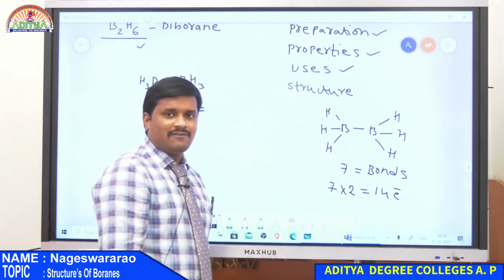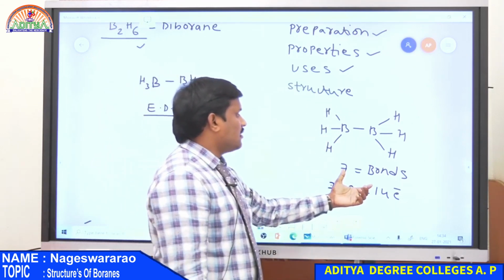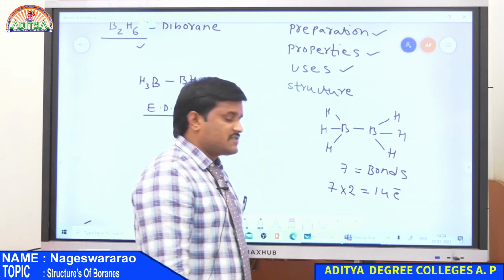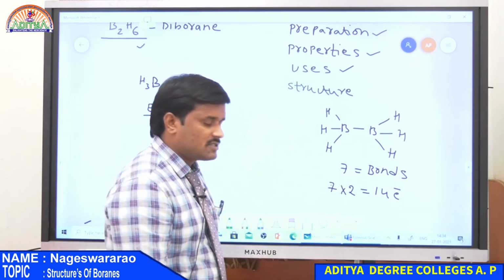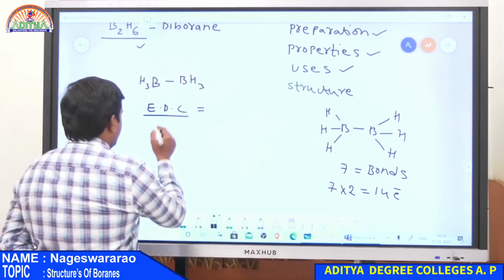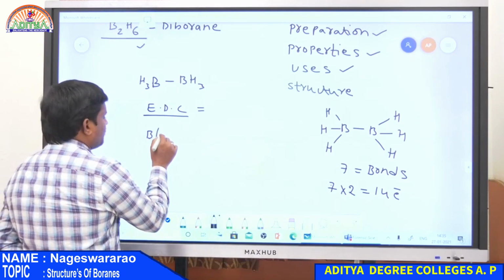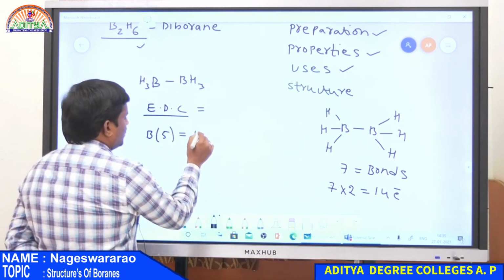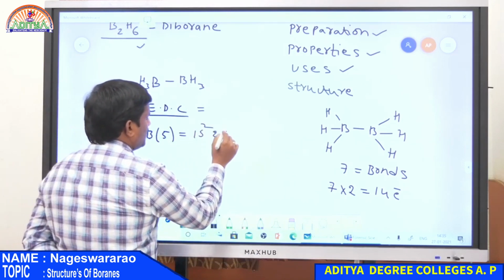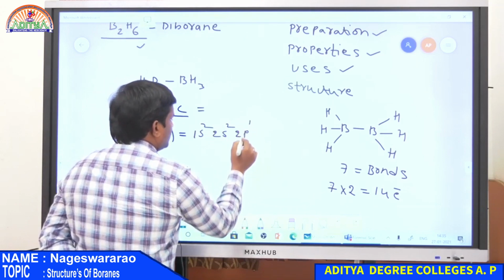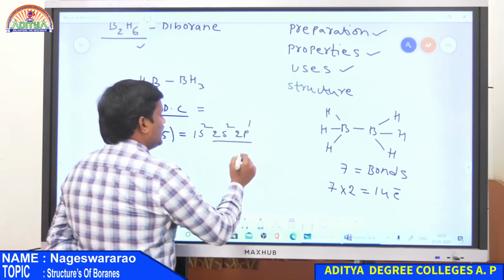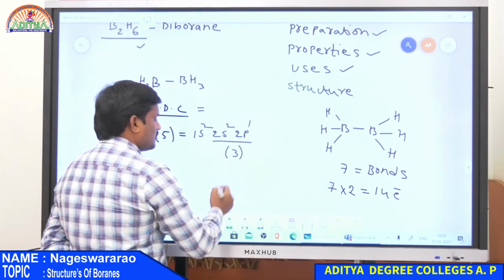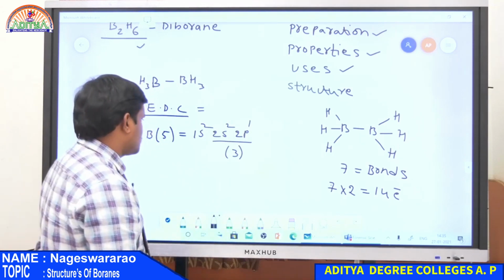Therefore diborane needs 14 electrons for the existence of 7 bonds between the atoms. But for boron, atomic number is 5, so its electronic configuration is 1s2, 2s2, 2p1. Therefore it has only 3 valence electrons.